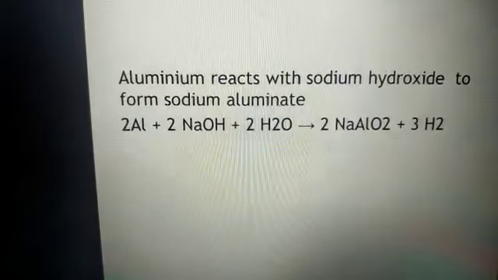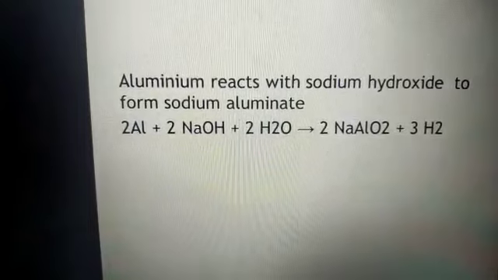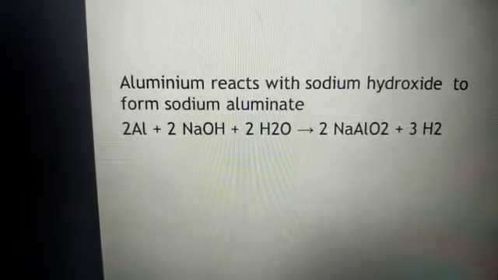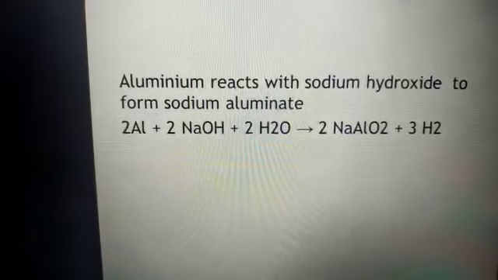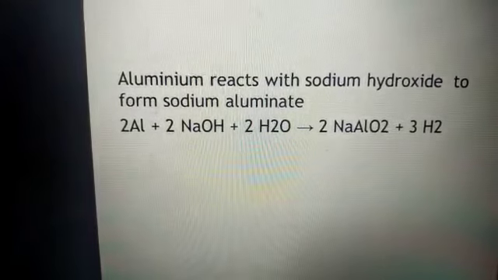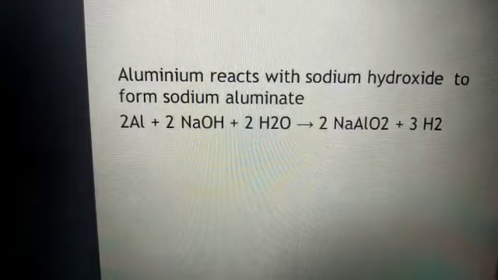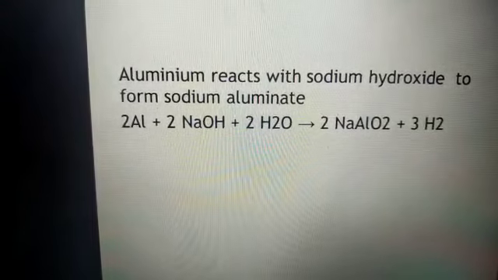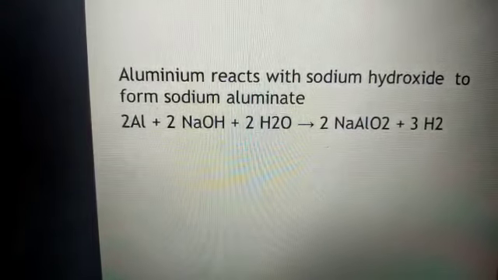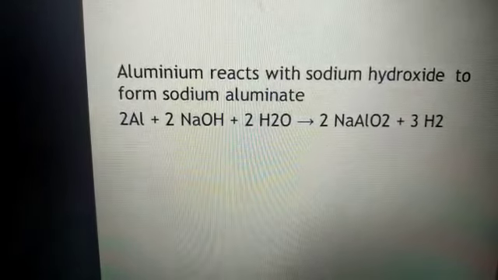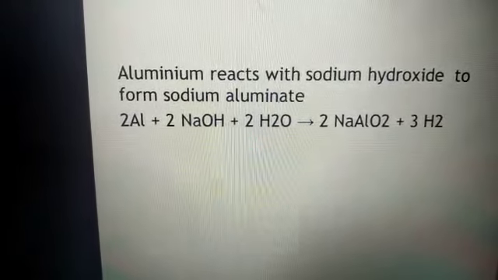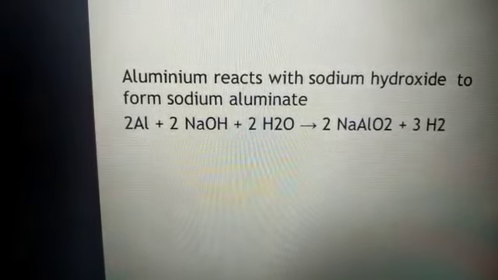Okay, see here one more example of reaction with bases. Aluminium is reacting with sodium hydroxide to form sodium aluminate. Aluminium, sodium hydroxide, and water are forming sodium aluminate NaAlO2. The numbers 2, 2, 2, 3 show the balancing of the equation.